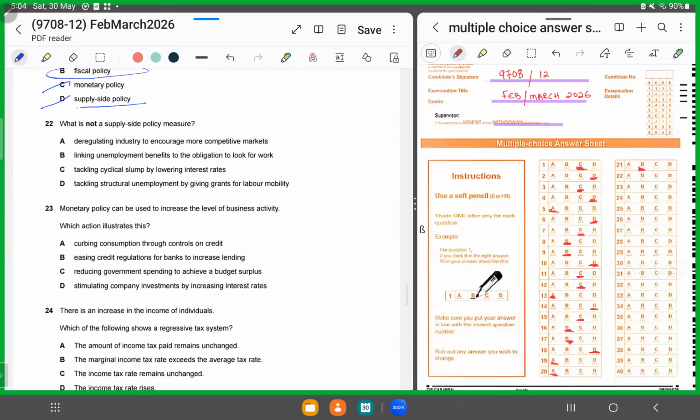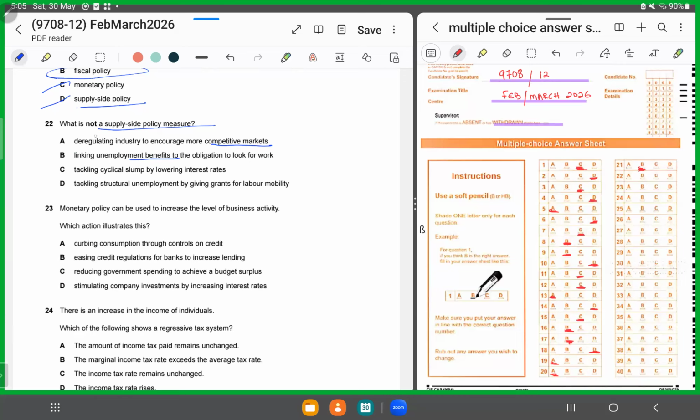22 says what is not a supply side policy measure. So that means 3 would be supply side policy measures except for 1. Deregulating industry to encourage competitive markets, linking unemployment benefits, tackling cyclical slump, tackling structural unemployment. It's not A because we are talking about deregulating the industry.